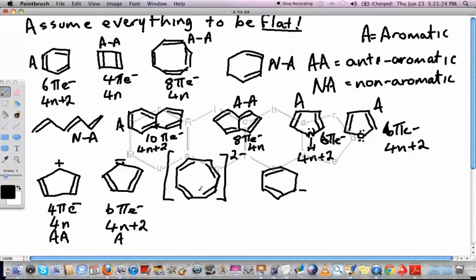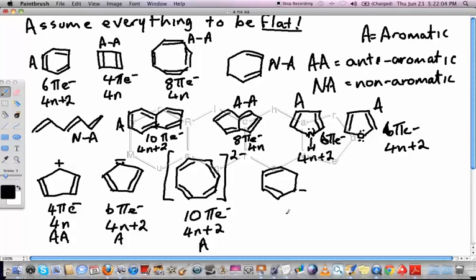Now we've got this system where we've got 2, 4, 6, 8, everything's conjugated, and we've got a 2 negative charge on the whole thing, and that's actually going to be part of an aromatic system where we've got 10 pi electrons. So 2, 4, 6, 8 due to the ones in the double bond, and then an extra 2 electrons from the outside due to the negative charge. And this is going to fit 4n plus 2, where n equals 2. 4 times 2 plus 2 is 10, and that means that this system would actually be aromatic. Without the 2 negative charge though, it's anti-aromatic.